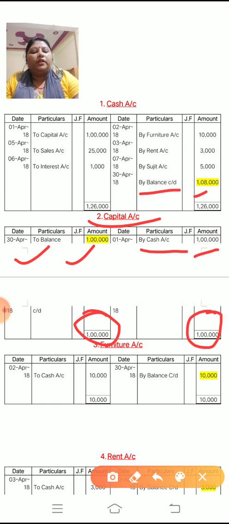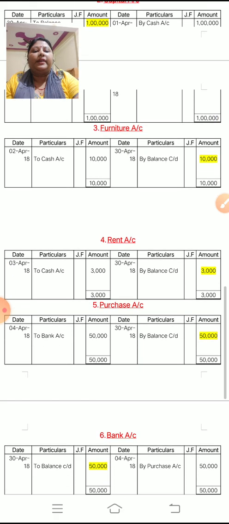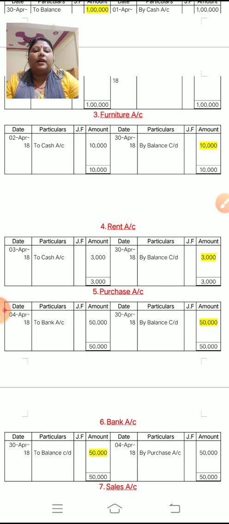Okay children, here the yellow highlighted portion is the balance c/d answer. You can see here. Okay. In the same way, you have to maintain the next account. The third account is furniture. And what is the furniture account entry? Furniture account debit to cash account.